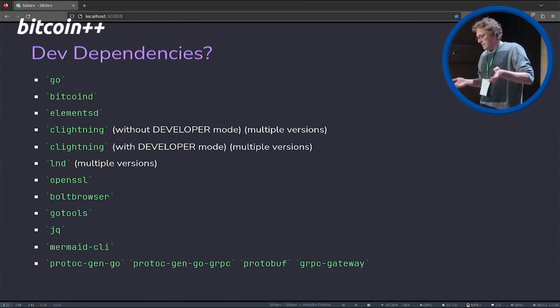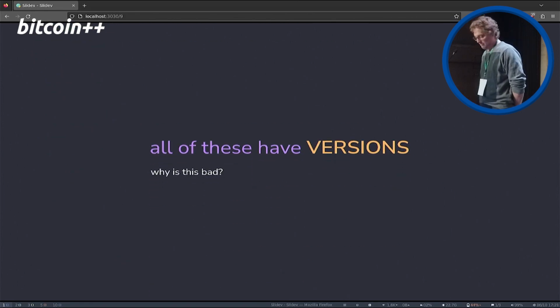So Go, it should be clear, the program is written in Go. We also depend on bitcoind for integration tests, same as with elementsd. Also, we rely on core Lightning for integration tests and cross-implementation tests. There are 2 flavors, one with developer flags enabled and one without. LND, OpenSSL for certificate stuff, Bolt browser to inspect the Bolt DB, and Go tools, I have no clue what these do, but they are also there. jq to make our lives a little bit easier. Mermaid CLI to produce beautiful state diagrams from our state machine. And then a whole bunch of protobuf stuff. And all of these have versions. And that's bad.